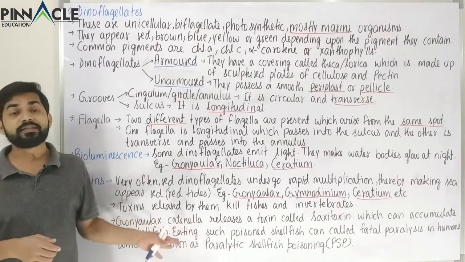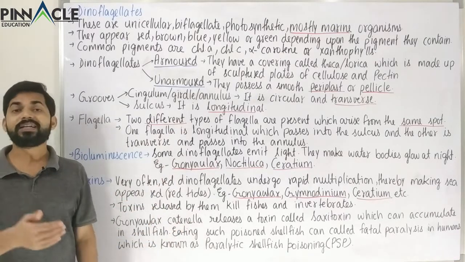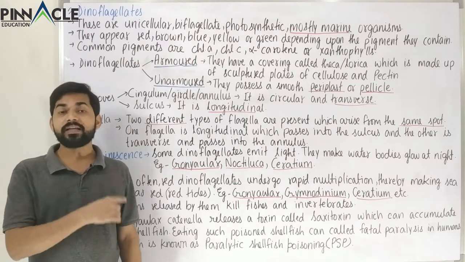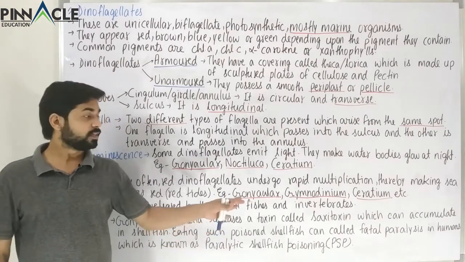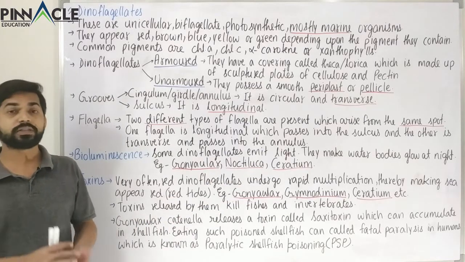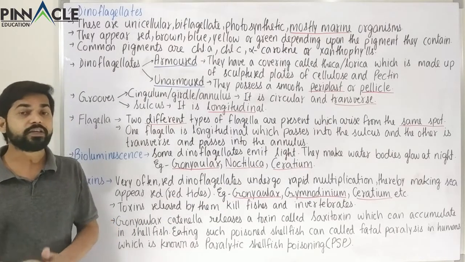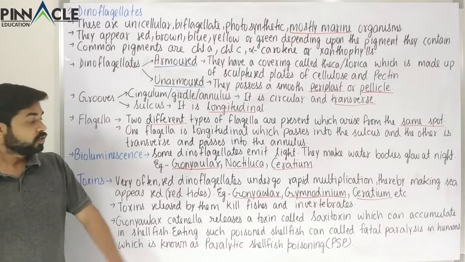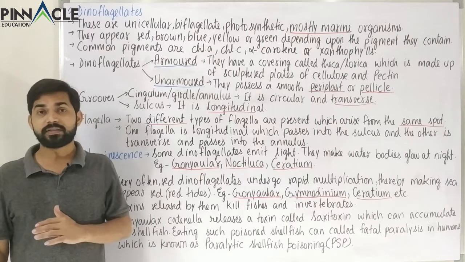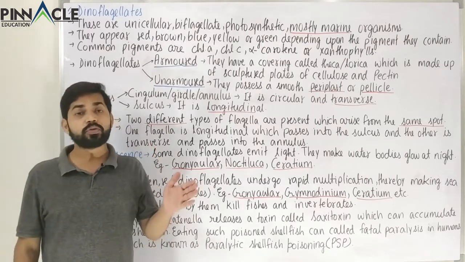Now these toxins are not coming directly into human beings, but they can accumulate in certain shellfishes, and if humans eat those shellfishes, obviously humans can get that toxin. So they can come through the food chain.